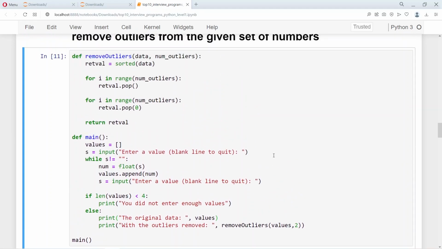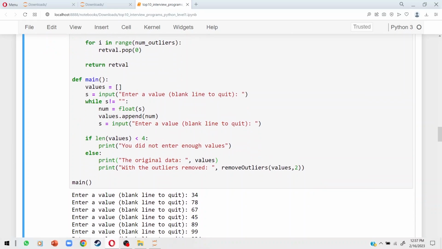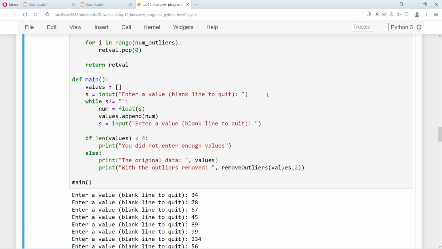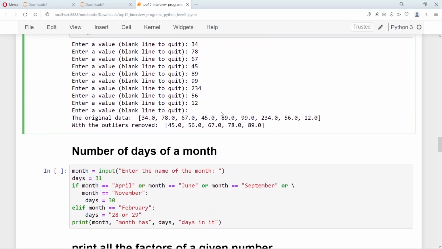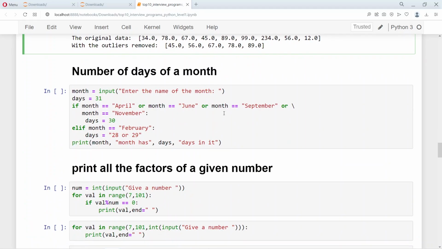This is an interesting way to remove the outliers from the given set of numbers, and this is a very popular question for beginners as well as for people who enter into data science, to check their knowledge of Python basics and their ability to understand the logic and code.